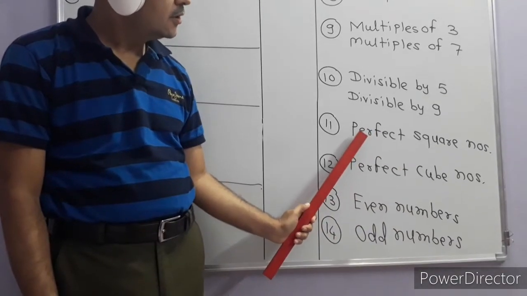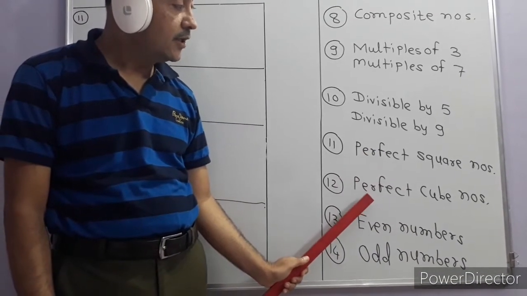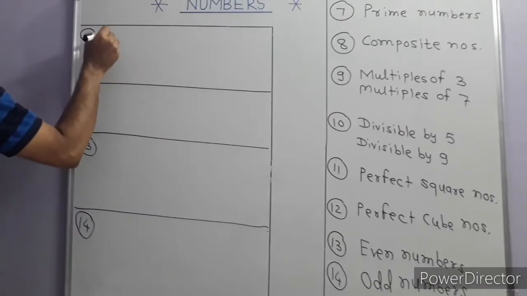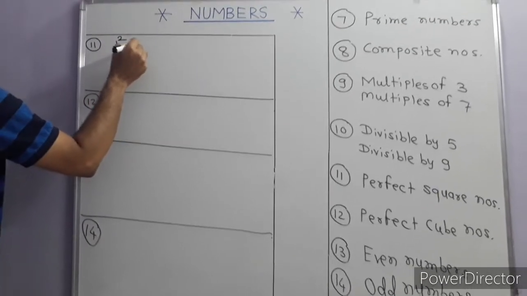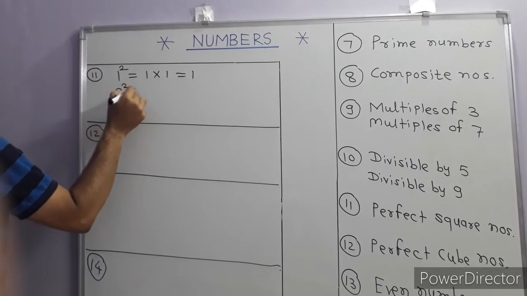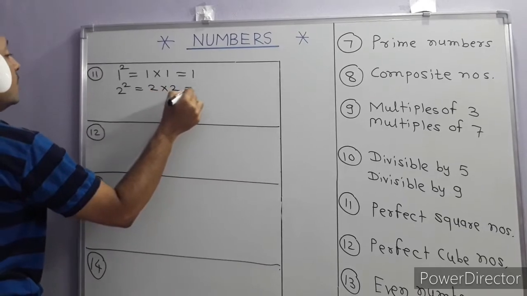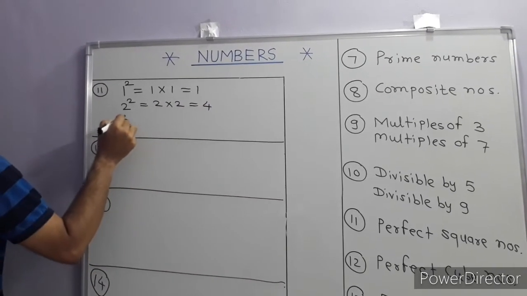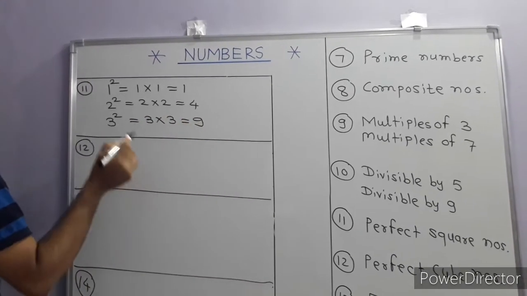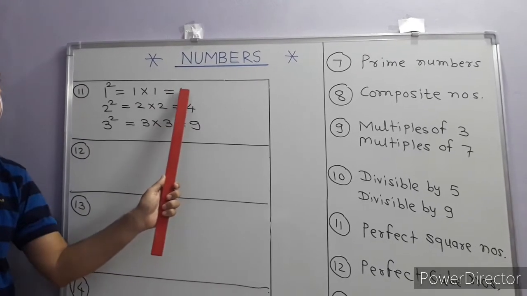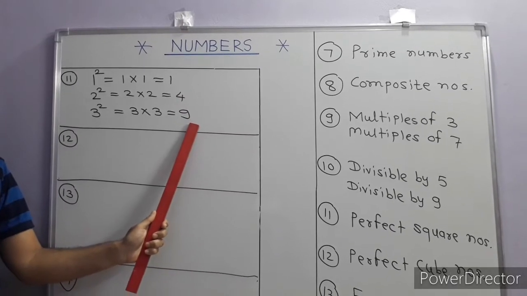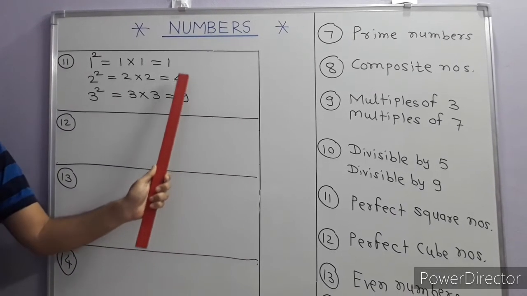Yes, let us go, students. Let us discuss perfect square numbers, perfect cube numbers, even numbers and odd numbers. So what do you know by perfect square numbers? 1 square is calculated as 1 into 1, that is equal to 1. Then 2 square is 2 multiplied by 2, equal to 4. Then 3 square is 3 multiplied by 3, equal to 9. So these numbers are called perfect square numbers. 1, 4 and 9 are perfect square numbers. No number in between is a perfect square number.